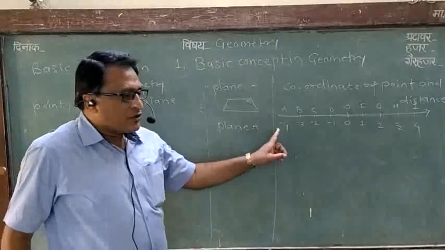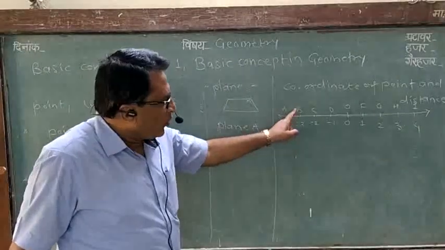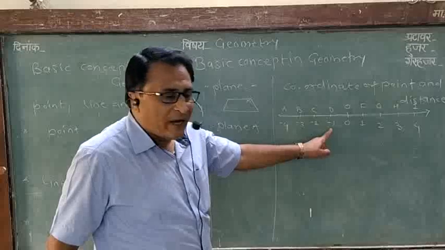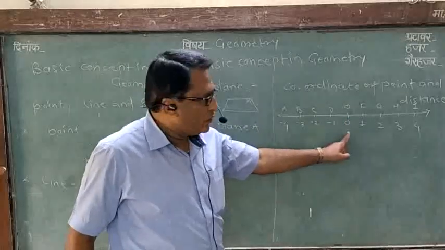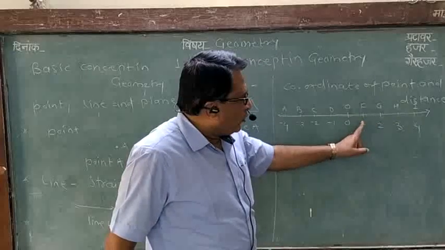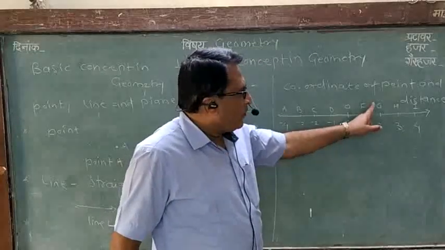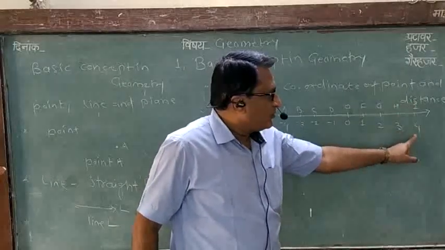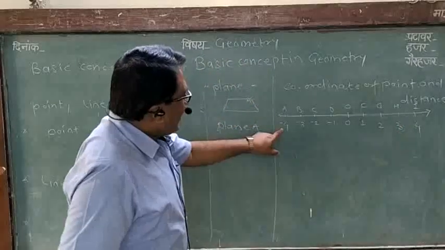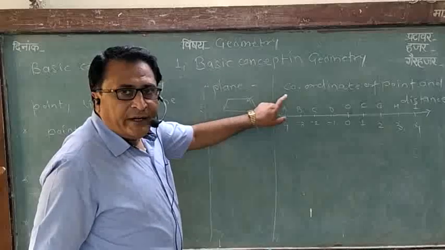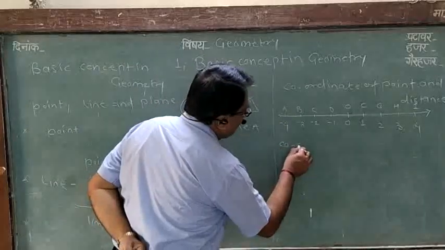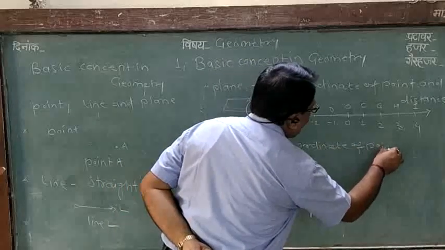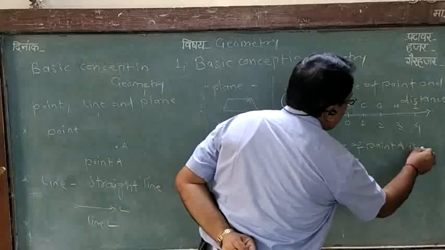Point A denotes minus 4. Point B denotes minus 3. Point C denotes minus 2. Point D denotes minus 1. Point O denotes 0. And on the right side, point F denotes 1, which means plus 1. Point G denotes plus 2. Point H denotes plus 3. Point I denotes plus 4. So minus 4 is the coordinate of point A. The coordinate of point A is minus 4.